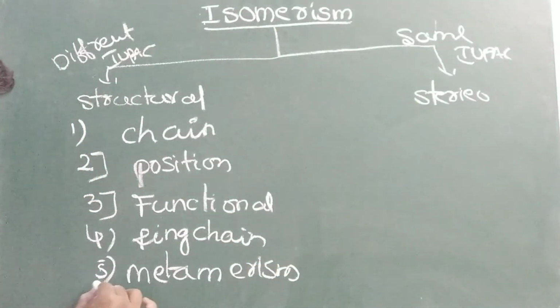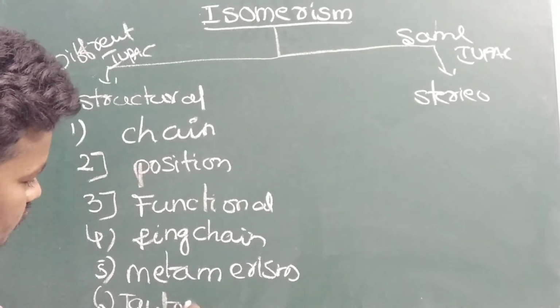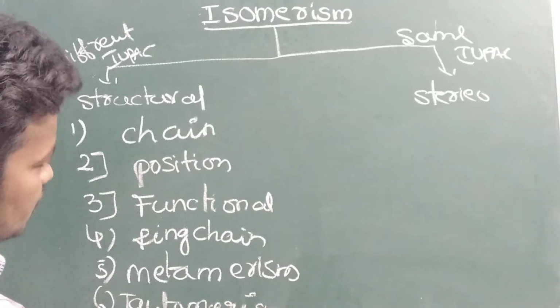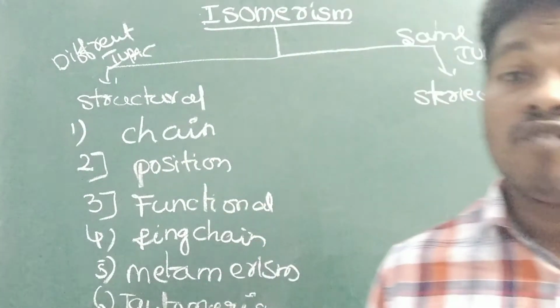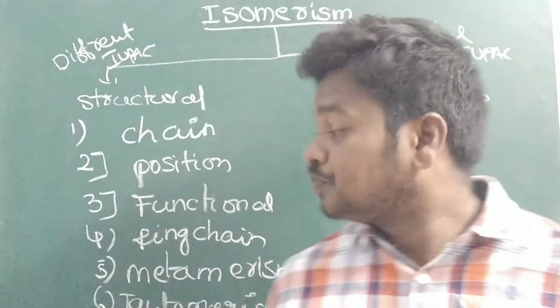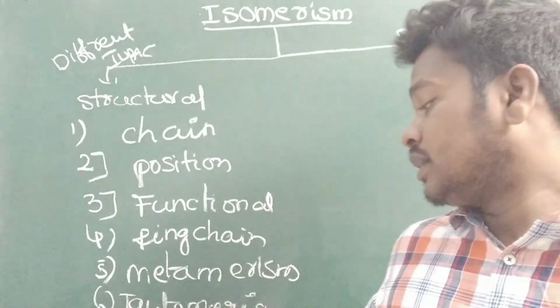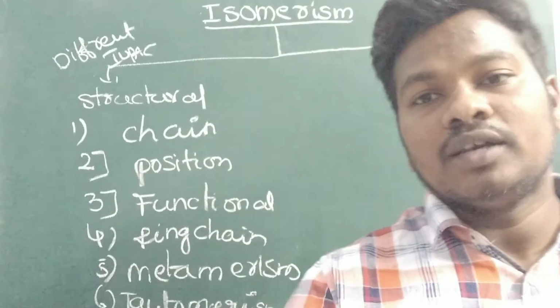Everything we will discuss separately. Next, position isomerism. Third, functional group isomerism. Fourth, ring chain isomerism. Fifth, metamerism. Sixth, tautomerism. These are the main 6 types of structural isomers.